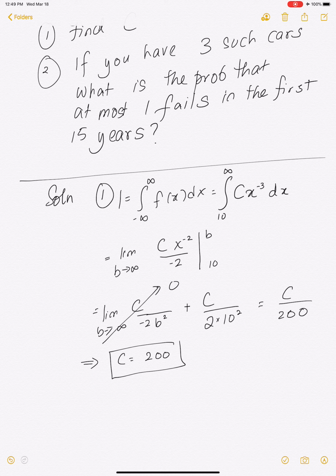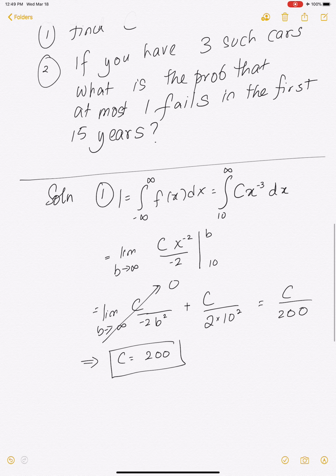As a big picture, this is a binomial random variable question. What we need is to find the probability that any one of those cars fails in the first 15 years, and that will be our p for the binomial random variable.